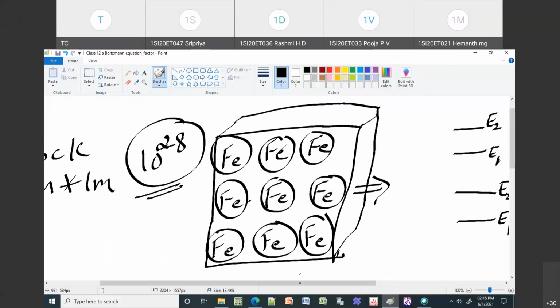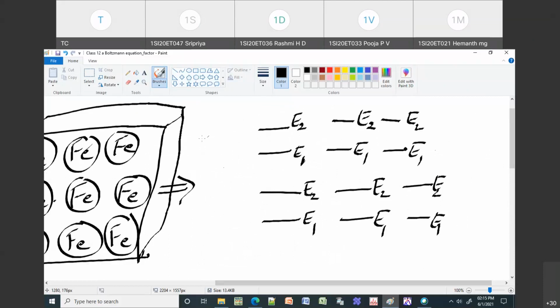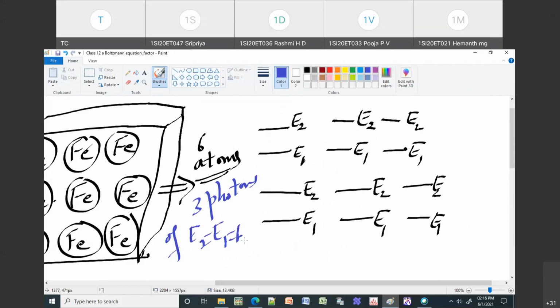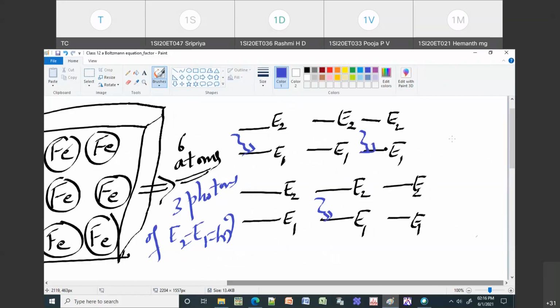I have written only 6 atoms. Out of that, I am taking only 6 atoms. Then I will send 3 photons of energy E2 minus E1 is equal to h nu. This is your first photon, let us assume this is your second photon, and there is a third photon here. After the photons are sent to this block of iron, then what happens?